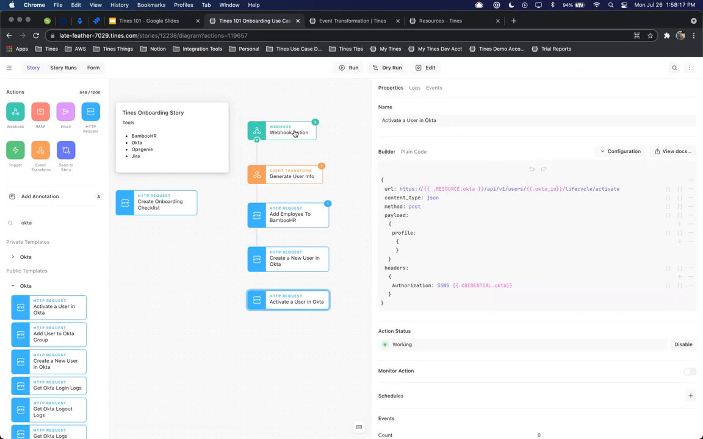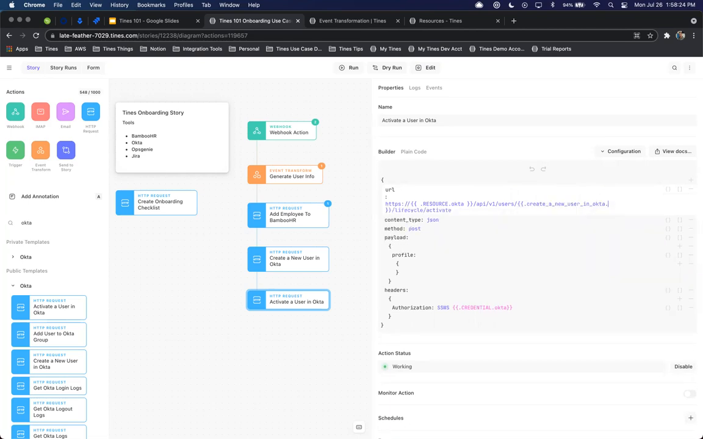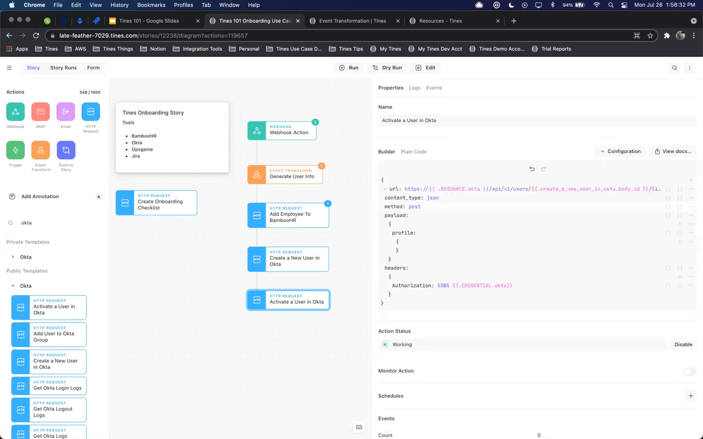So again, we'll just tie this up here. And then when we run it, it's going to be something like create user in Okta. And I bet it's going to be .body.id. But we can certainly test that out and make sure that's exactly what we need at that point. But I'm fairly certain that that's all we need for now.